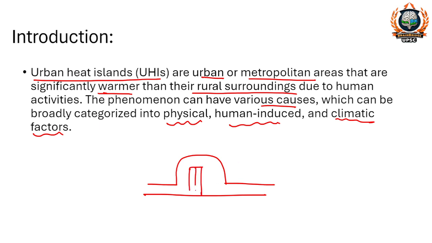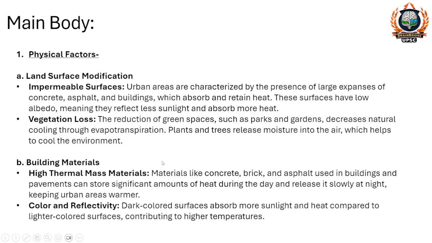Like this is urban area, urban infrastructure, and this is the temperature curve. In this temperature curve we will see 4 to 5 degree centigrade temperature a bit higher in comparison to the rural surrounding area. Now come to the main body part and various causes.